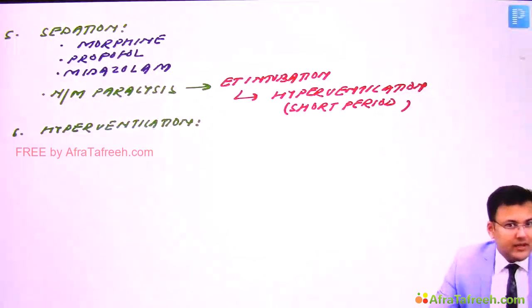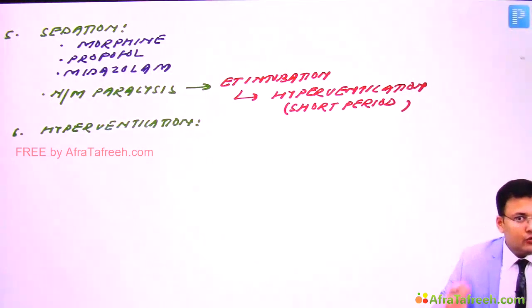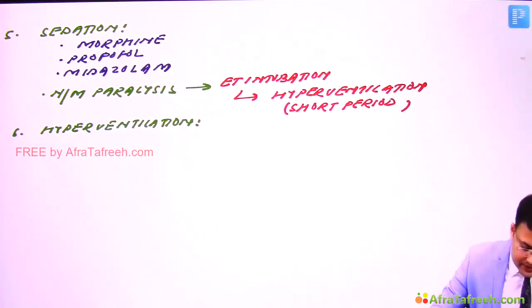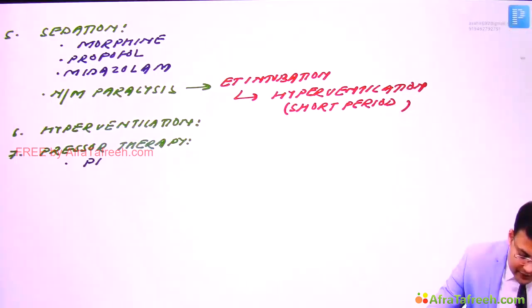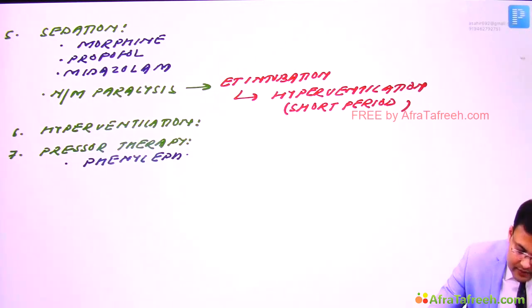And in pressure therapy, what are the agents which can increase the mean arterial pressure? So pressure therapy, to increase the mean arterial pressure. What are the agents we use? We use phenylephrine, dopamine, and norepinephrine.